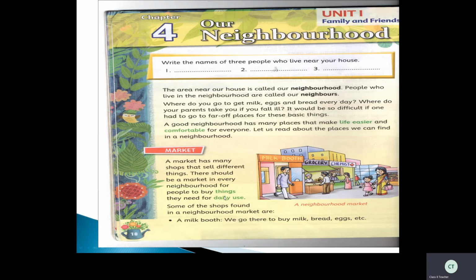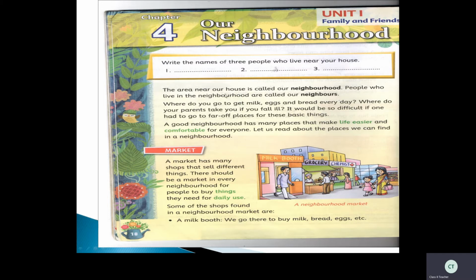See what is there in your textbook. Let us see, children. Our neighborhood. So here, if you have textbooks, you can write three places nearby your house or your friends' names nearby your house. You can write any 3 names. Now this is a small activity. If you have textbooks, you can write in your textbooks.